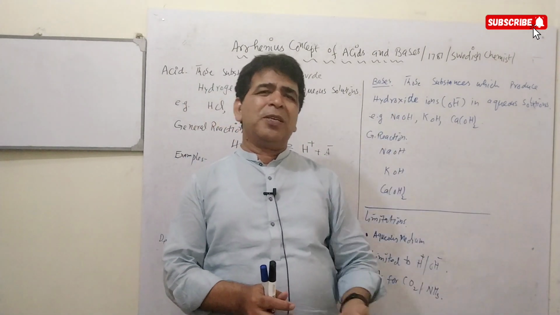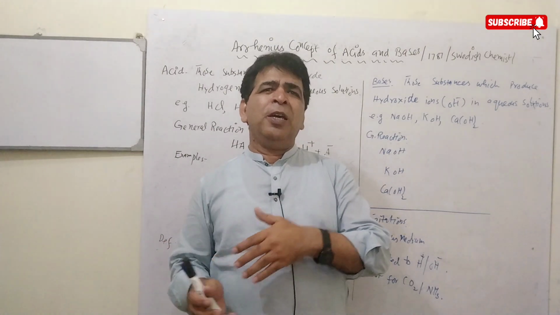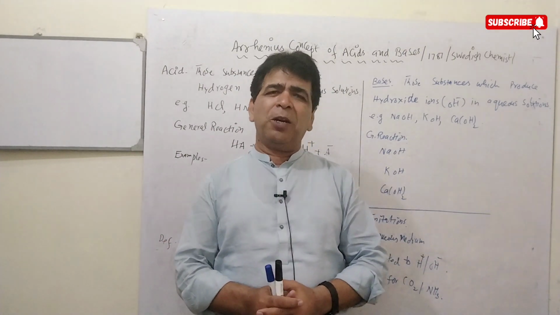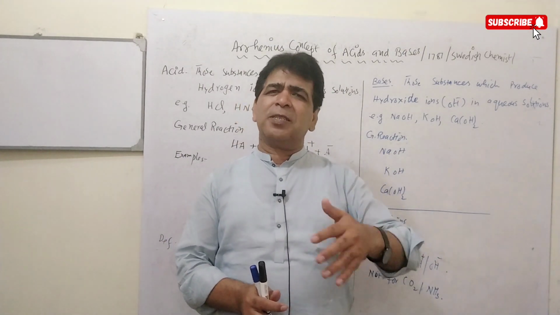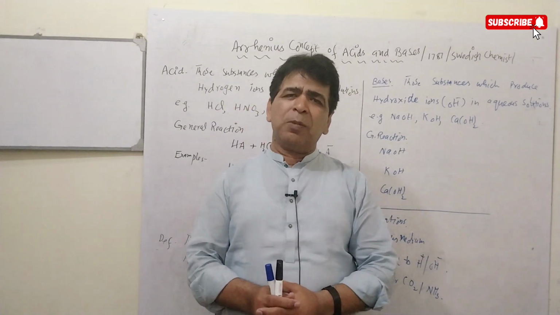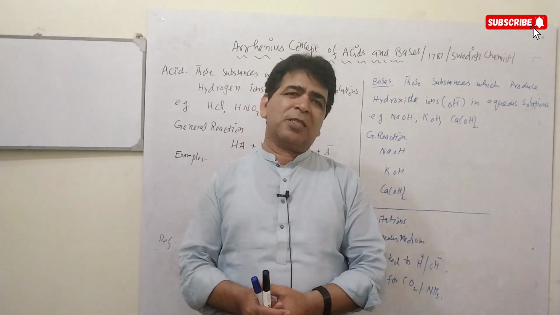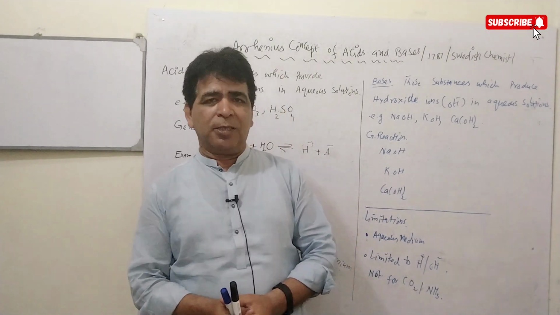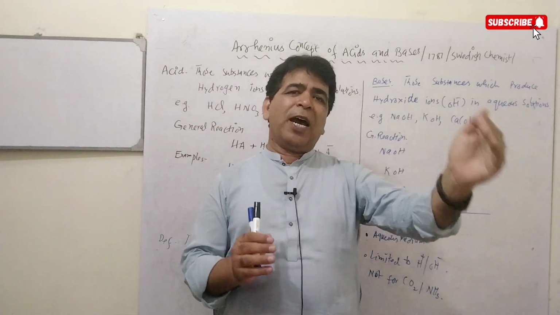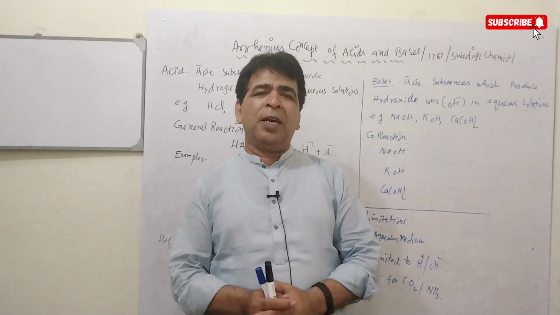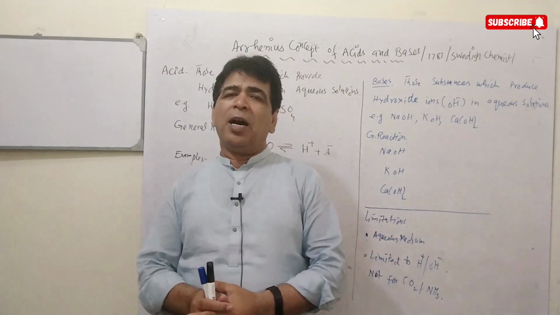Acids and bases were defined by Humphry Davy, by Arrhenius, by Lowry and Bronsted, and the last concept was the Lewis concept. Today we are going to have an idea about acids and bases as described by Arrhenius.